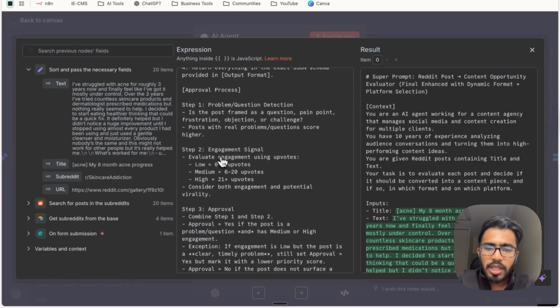The step 2 is engagement signal. The reason behind this step is to analyze how many people are facing the same problem that is being faced by the one who has made the post.